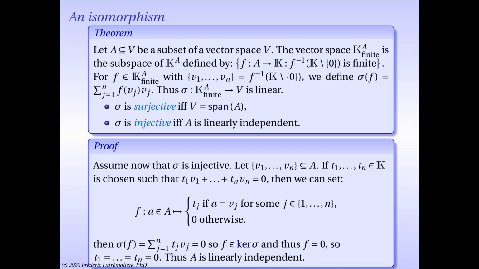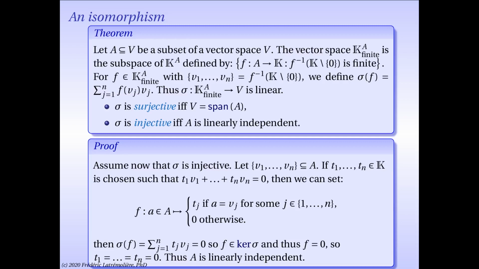So let's make a couple of observations. First, if A is finite, the theorem is in fact a theorem from lecture 7. The notations there were easier because when A is finite, the space of finitely supported functions from A to the scalar field is just the space of all functions from A to the scalar field. And in fact, we can even dispense altogether with this notion. It's very easy to define sigma because it only involves finite sums by construction.